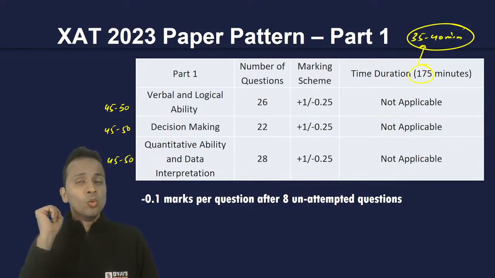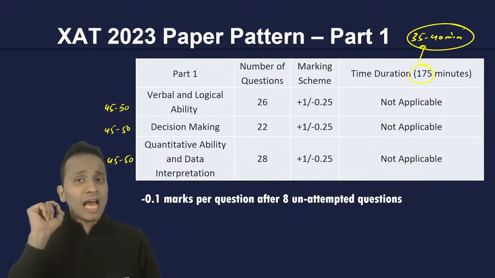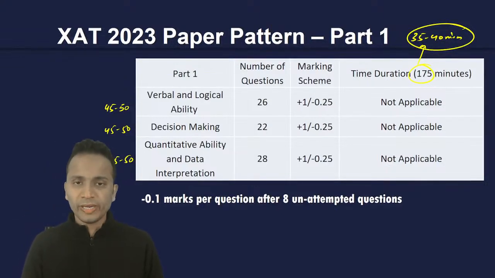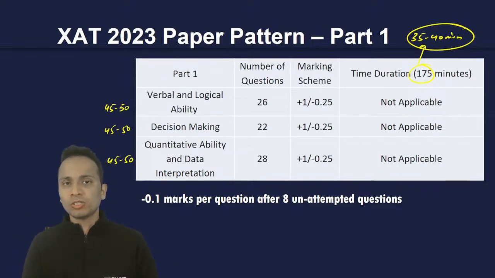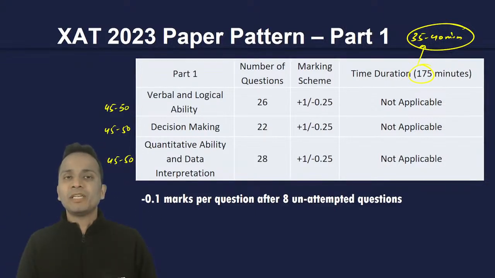Now, doing this will definitely maximize your score and you'll be able to clear your overall cutoff as well for XLRI, right? XLRI, all good colleges, they will have an overall cutoff as well as sectional cutoffs also. All right. So all these things you will have to take care about while attempting all the three sections in this examination. So this is the way I'll be attempting XAT examination, XAT 2024 examination, right?